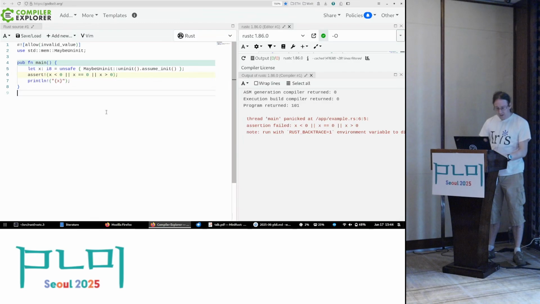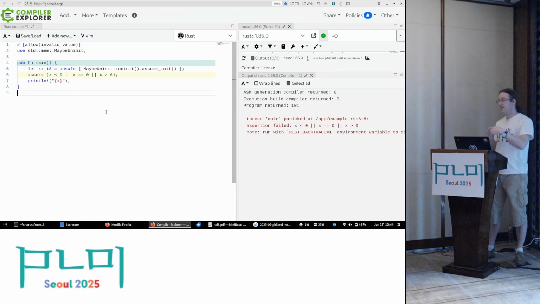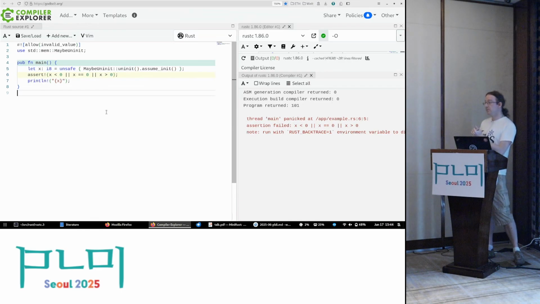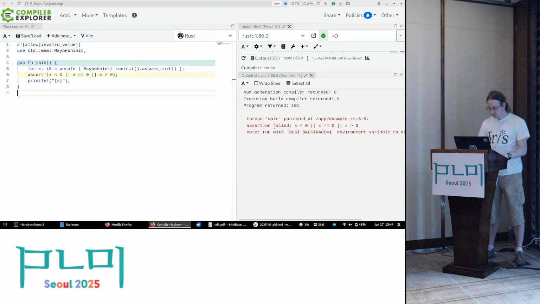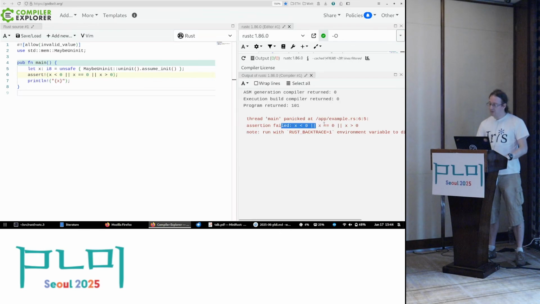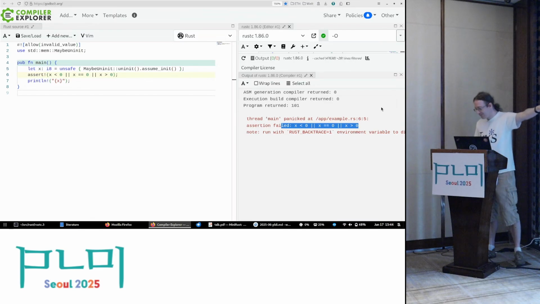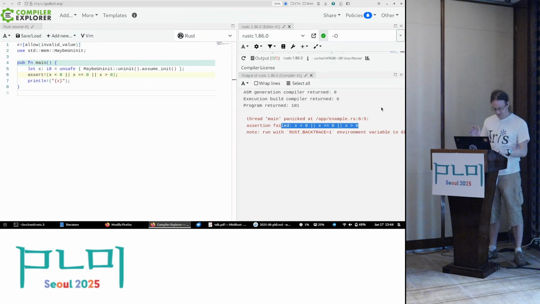And then it tests a rather innocent property on that integer, namely that it's less than 0 or equal to 0 or greater than 0. And if you compile this with the latest, okay, this is no longer the latest, but same with the latest Rust compiler, same result, we see that somehow the assertion actually fails. So I think we need to call our mathematician friends because we discovered a new integer. So something very strange is going on here. So that's the first demo.